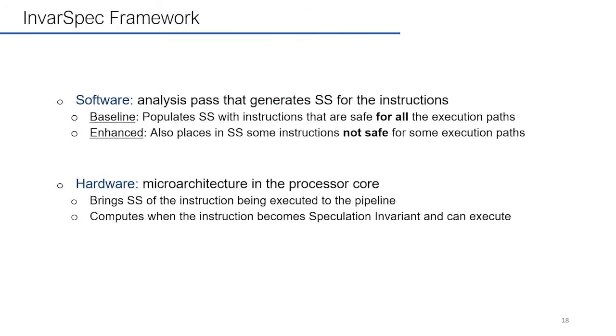The InvarSpec framework has two main parts. On the software side, it has an analysis pass that generates SS for the instructions. It has a baseline analysis which populates SS with instructions that are safe for all the execution paths. It also has an enhanced algorithm which will place some instructions that are not safe for some execution paths into SS. On the hardware side, it has microarchitecture in the processor core which brings the SS of the instruction being executed to the pipeline and computes when the instruction becomes speculation invariant and can execute.